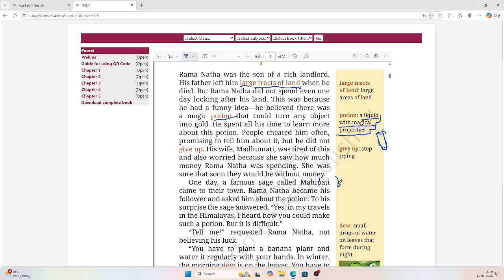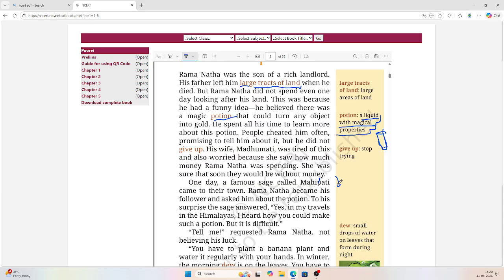So one day a famous sage, a popular pandit came to his town and Ramanatha was his follower. He followed him and asked him how to get this magical potion. To his surprise, the sage answered, yes, in my travels in the Himalayas, I heard how you could make such a potion, but it is difficult.